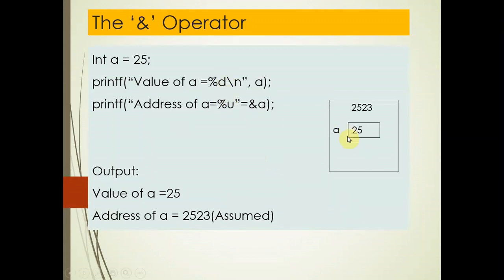Here a is of integer type, 25 is the value stored at the address of a, and 2523 is the address of variable a. When you execute these statements, a is assigned 25, and with the help of this statement you print the value of a. So the output will be the value of a is equal to 25.